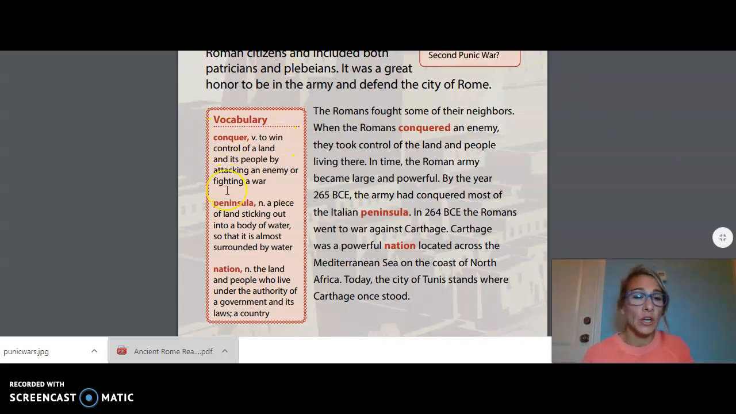So let's look at the vocabulary. To conquer means to win control of land. And all of the people that you're fighting in that war or that enemy attack, if you win, you conquer it. Like we stated earlier, a peninsula is a piece of land that sticks out into water and it's surrounded almost entirely by water. It's like 3 sides are surrounded by water. That's a peninsula. And then a nation is land and people who live under the authority of a government and its laws. It's a country.